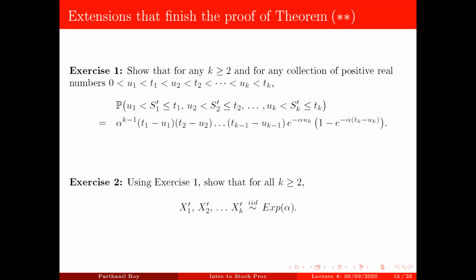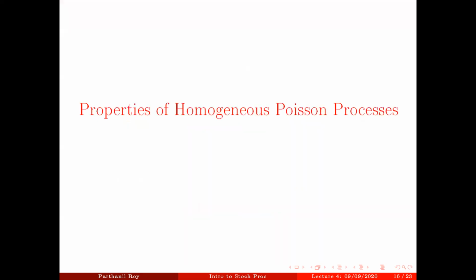And then we gave a characterization of a homogeneous Poisson process as a stochastic process that starts from 0 and has independent and stationary increments, where the increments are Poissonian with parameter alpha times the length of the interval. We just completed the proof, well, I would say the sketch of proof of this characterization. Now it's time to learn about more properties of homogeneous Poisson process.